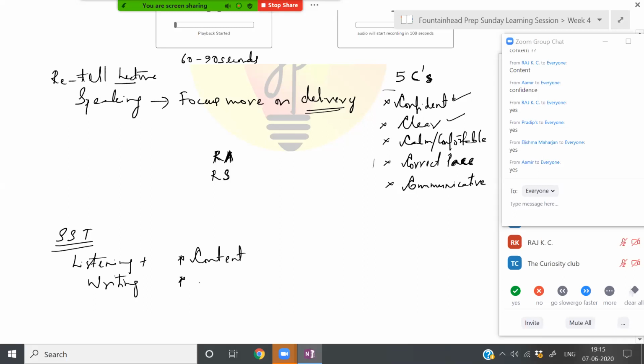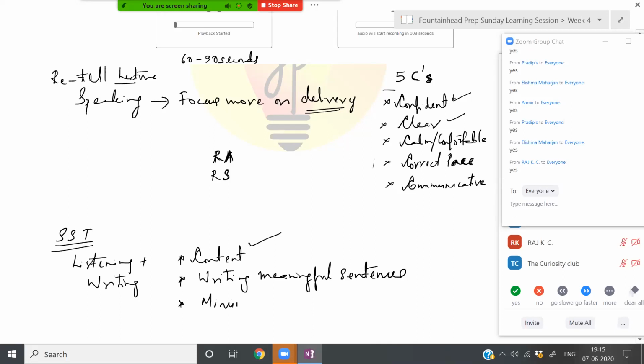You also have to focus on writing meaningful sentences. I have a very bad handwriting, so let me know if this is legible. Are you guys able to read what I'm writing here? Yes, no? All right, super. So in summarize spoken text, it's a listening plus writing component. You have to give weightage to content. You have to give importance to content. You have to write meaningful sentences.